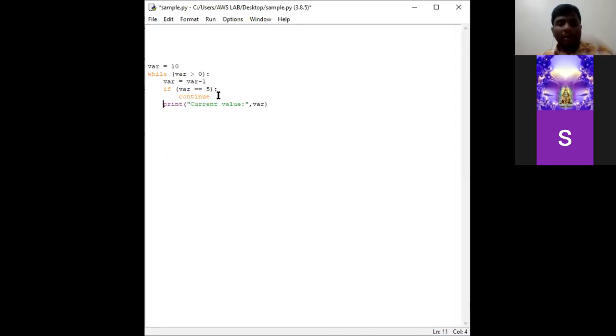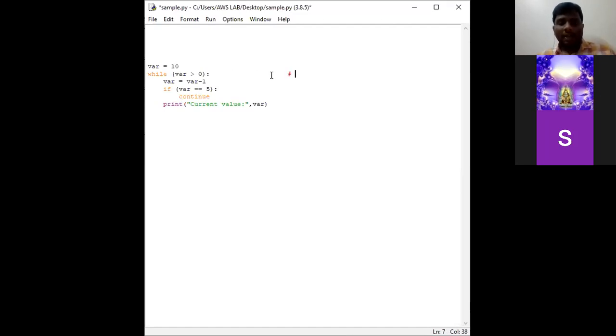Already we have discussed the previous example by replacing the statement with break. Break statement వచ్చినప్పుడు ఏమైంది, 10 print అవుతుంది, 9 print అవుతుంది, 8, 7, 6 print అవుతుంది. When 5 equal to 5 వచ్చినప్పుడు ఇక్కడ break statement ఉంటే the entire execution will be stopped. But in continue ఏం చేస్తుంది, only that particular iteration will be stopped and the remaining all will be performed. Okay, now we shall check the execution of the program. See, the execution of the program will be like this.